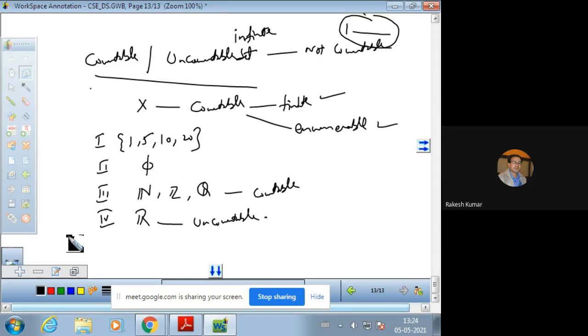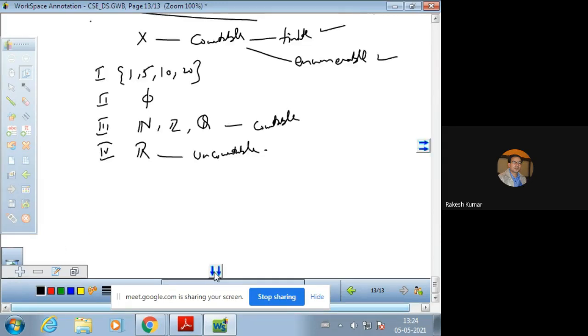The theorem is: find the cardinality of the set of integers, hence or otherwise show that the set of integers is countable.